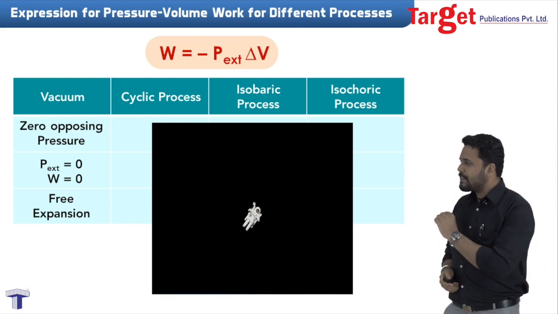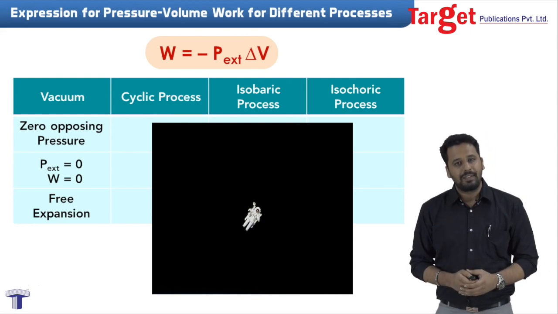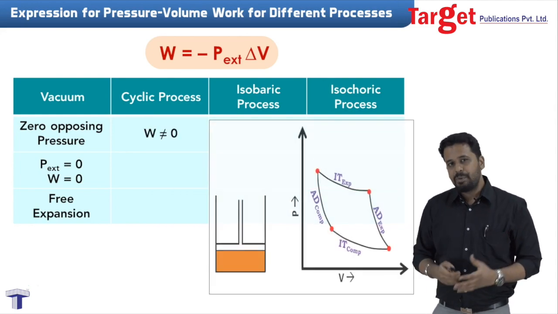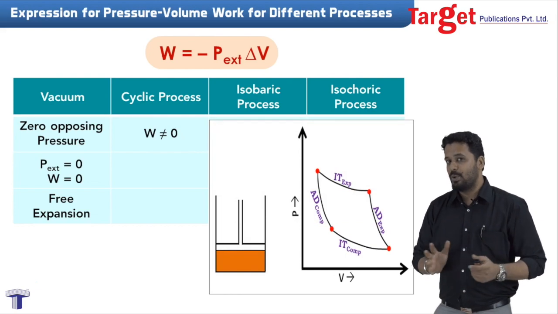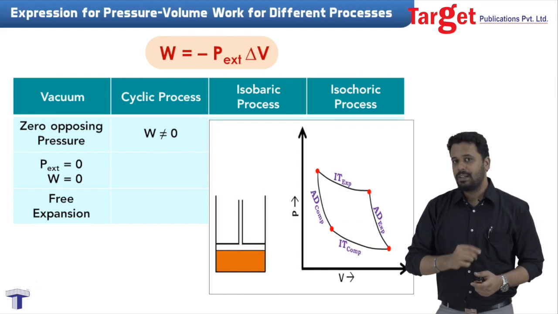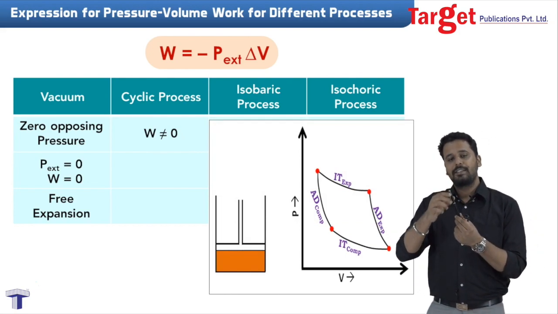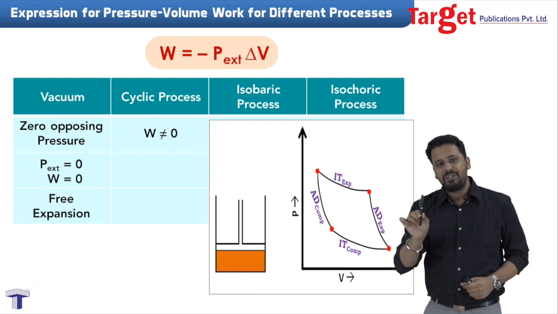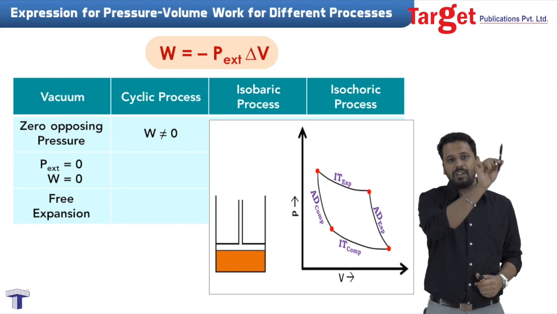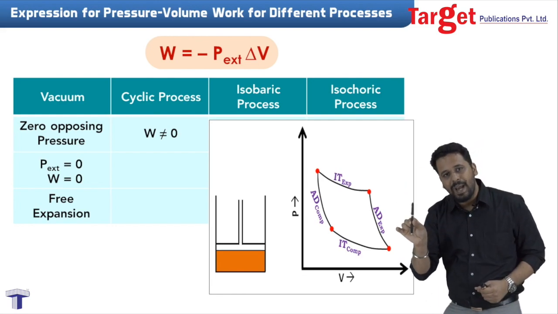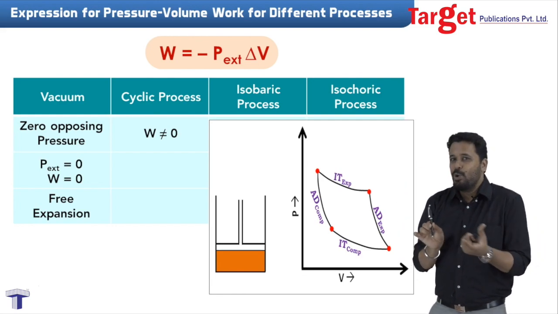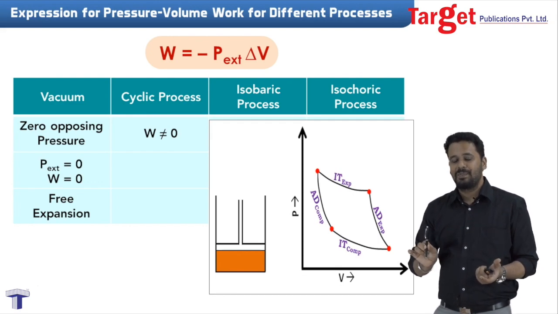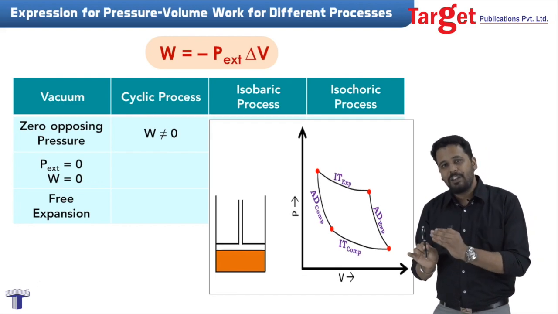If we consider the second process, that is a cyclic process. In a cyclic process, work done is something. It is not zero. It is something. For example, if I take this pen, it travels a distance, goes around, does all sorts of things, and comes back to its original position. Will you say that no work has been done here? Of course not. Some work has been done.